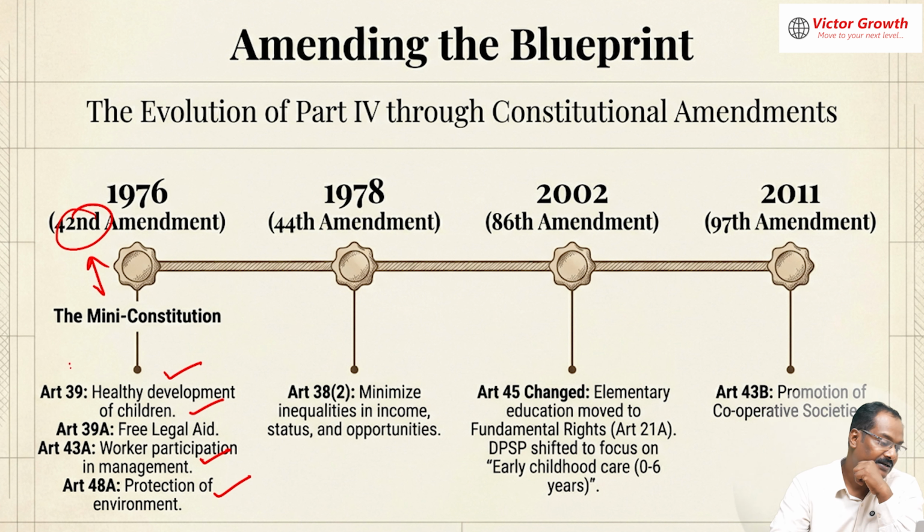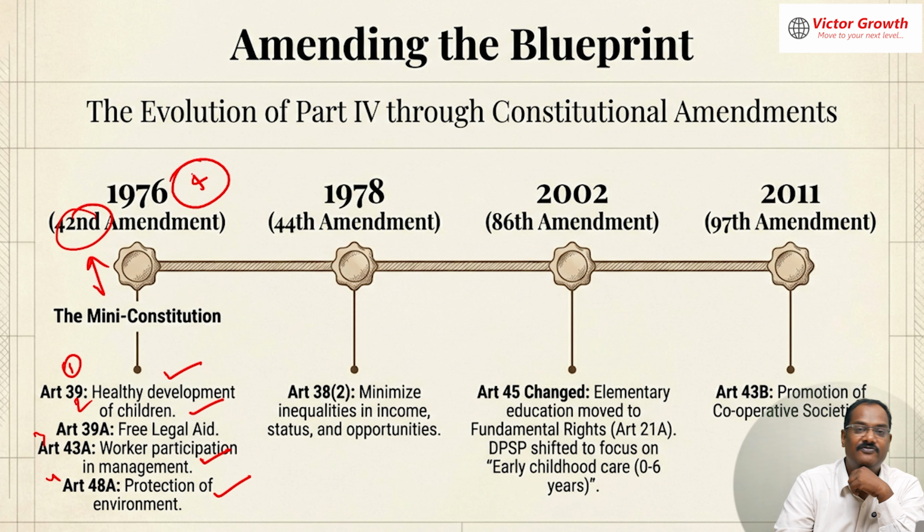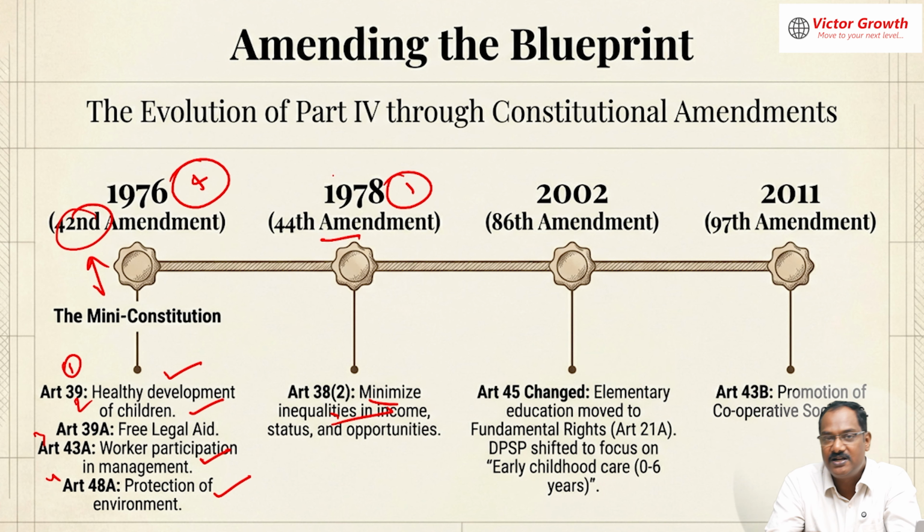Okay, how many are they? 1, 2, 3, 4. So the 42nd Amendment introduced 4 directives in the constitution. Then the 44th amendment, only one is there: minimize the inequalities in income. Okay, minimize the inequalities in income. In 1978 this was introduced.